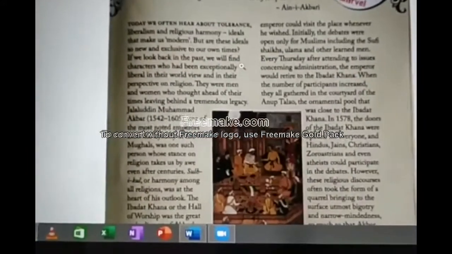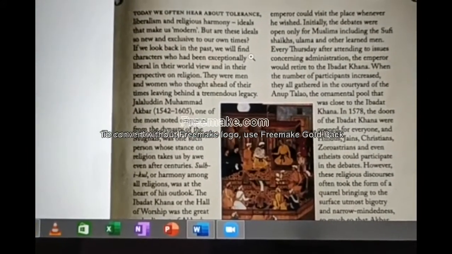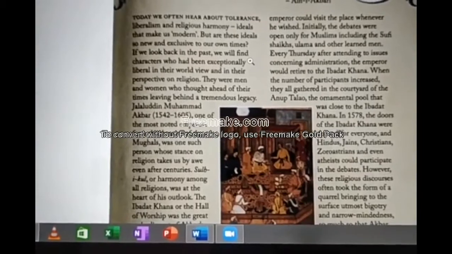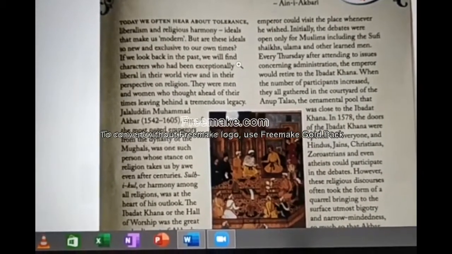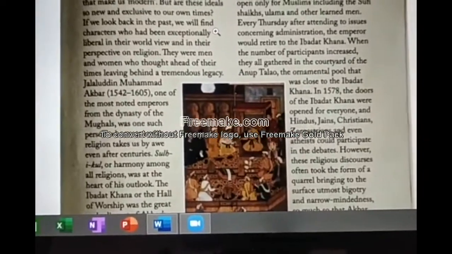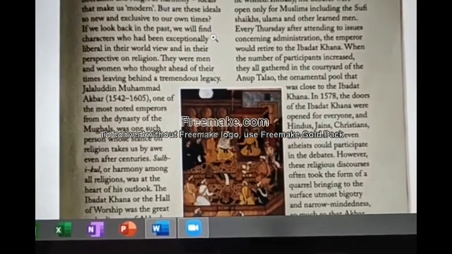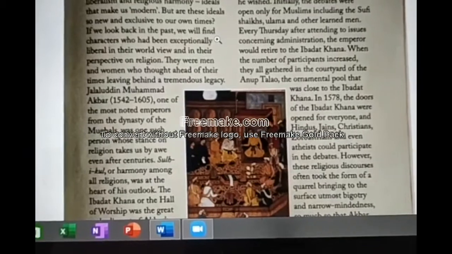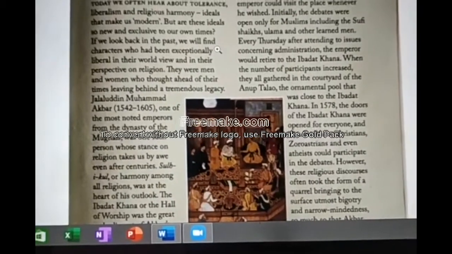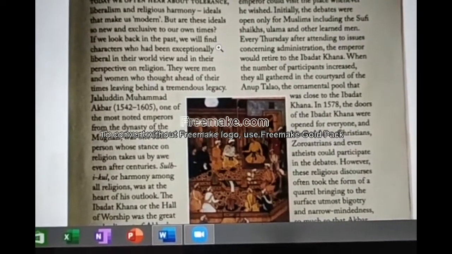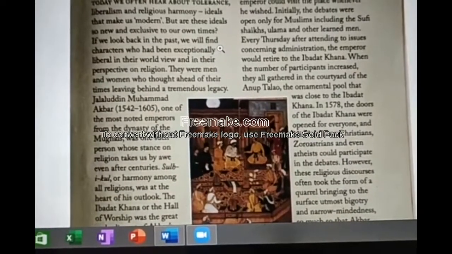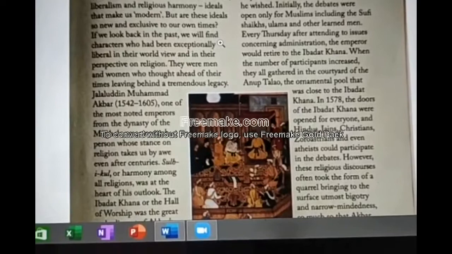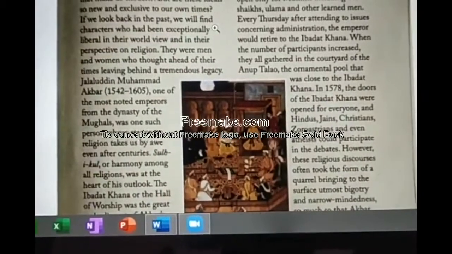It is the place where Akbar, this king Jalaluddin Muhammad Akbar, made all other religion people coexist. In this place, Akbar made many religions' people, Hindu, Muslim, everyone, coexist in the same place. This was built in 1575 in Fatehpur Sikri.